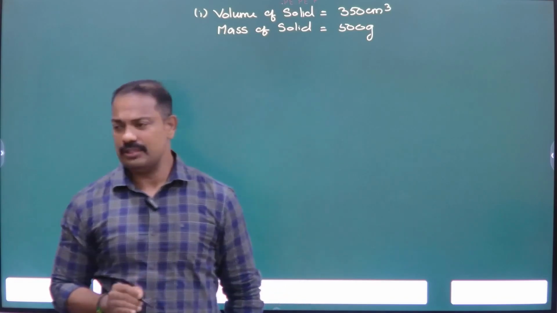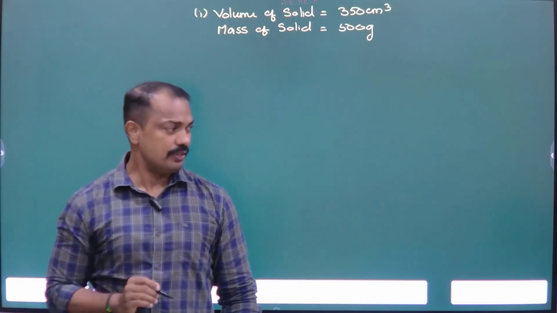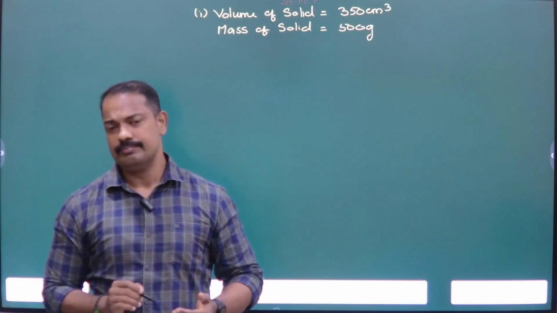What is the first part of the question? What will be the density of the solid? Density is equal to mass by volume.